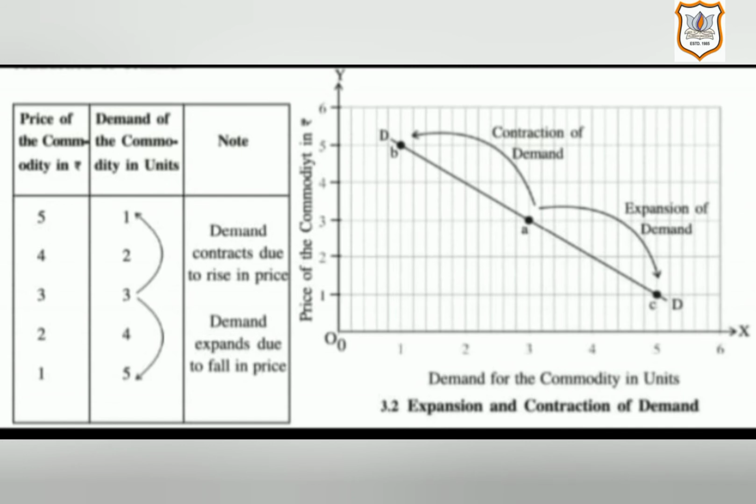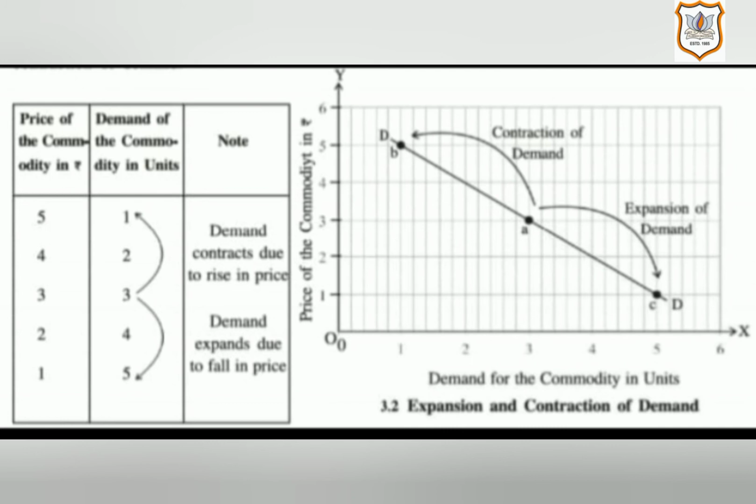As can be seen in the schedule, at various prices the demand for the commodity changes. Now, suppose the initial price is rupees 3 and at that point the initial demand is also 3 units.